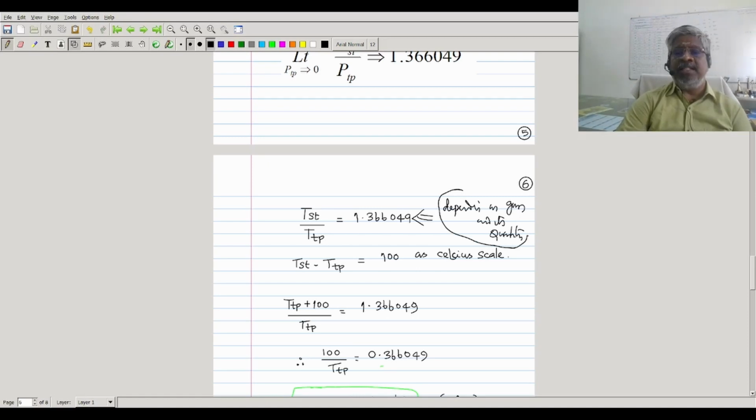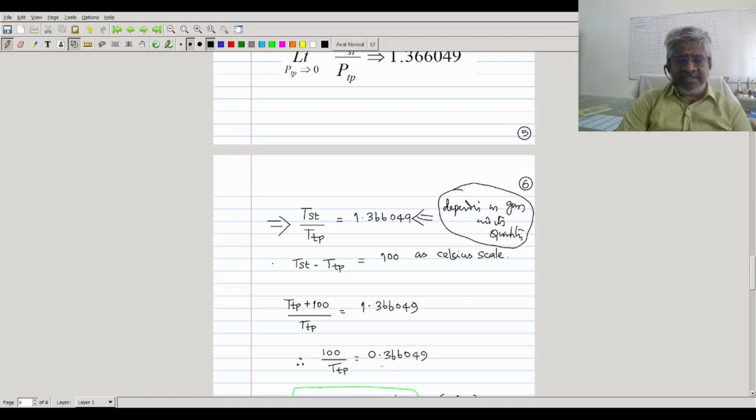For all the gases, we are getting this ratio, steam point to the triple point, as 1.366049. Okay, so this is a very, very important relation.